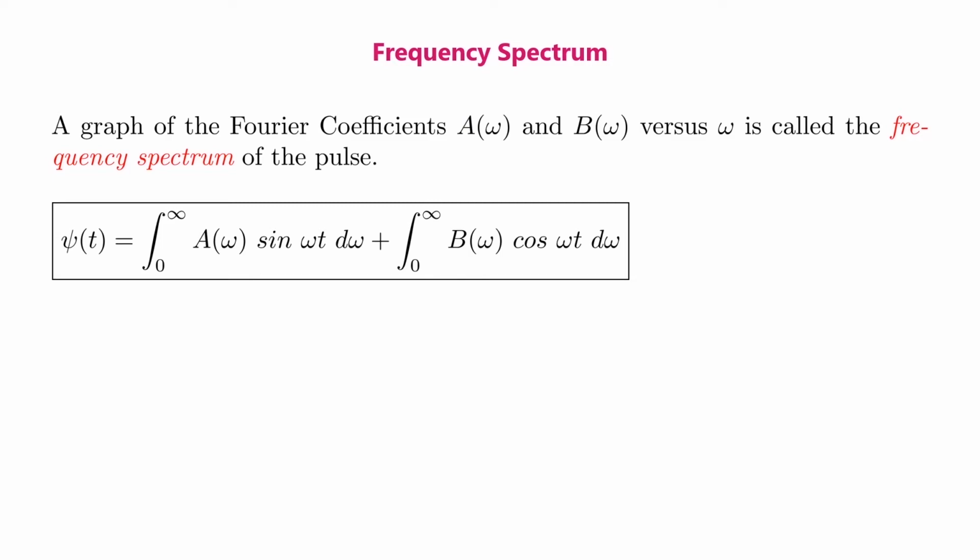Let's now discuss the frequency spectrum. A graph of the Fourier coefficients a omega and b omega versus omega is called the frequency spectrum of the pulse.